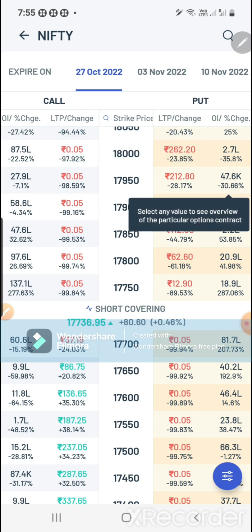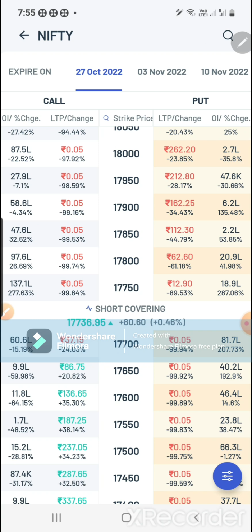In this option chain it will show long build up, long unwinding, short build up, and neutral also. If the market is trading sideways, it will show neutral. By seeing this you can judge the market also. They have made this option chain very nicely. OI change and LTP change, all these things you can see. LTP and LTP change, OI and OI change, it will show change in percentage only.